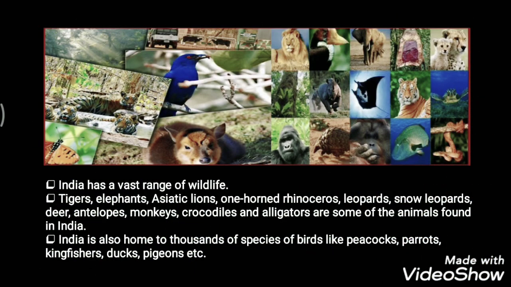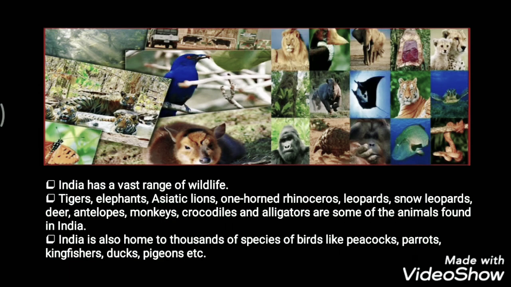So India is rich in wildlife. India has a vast range of wildlife. Suppose tigers, elephants, Asiatic lions, one-horned rhinoceros, leopards, snow leopards, deer, antelopes, monkeys, crocodiles and alligators.